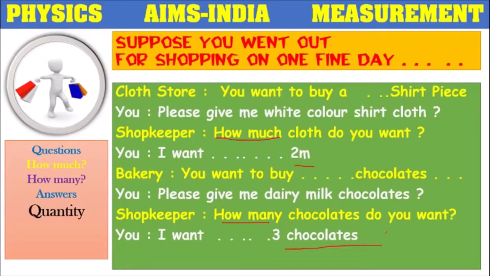So here, this is called as a quantity. Means the size of the object, the amount of the object, or the magnitude of the object which you want to buy. So that is called as a quantity. Or the answers for questions like how much or how many, that answer will be considered as a quantity. So this quantity is very important term in the topic measurement. Before proceeding further into measurement, first of all we have to understand what a quantity is.